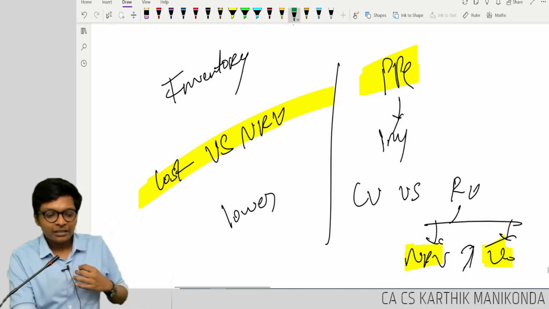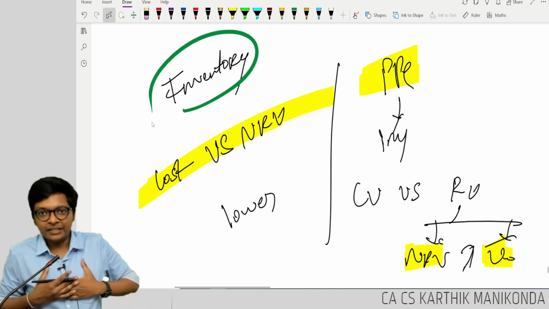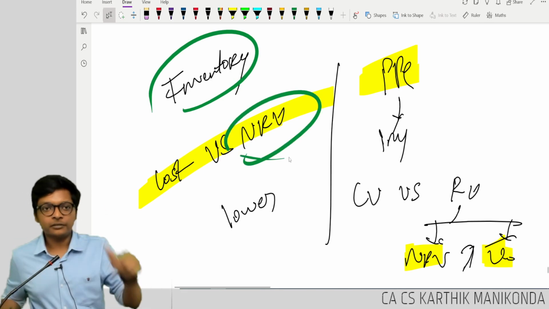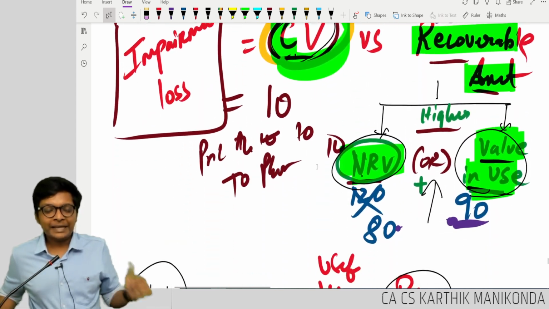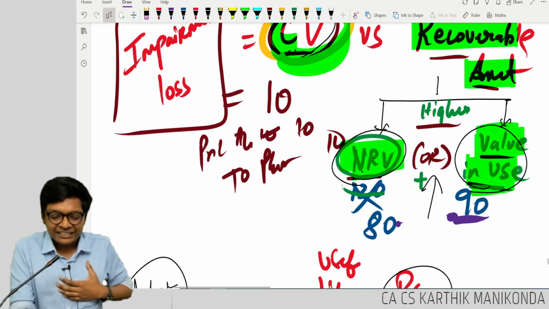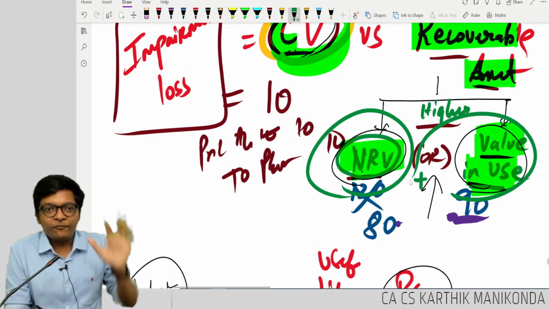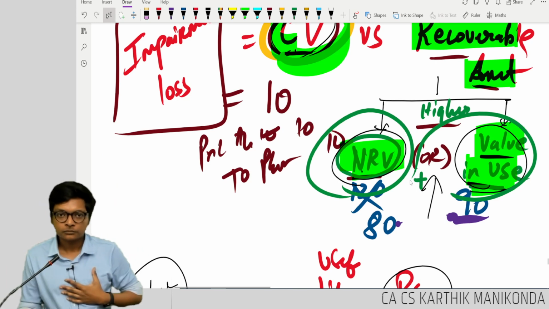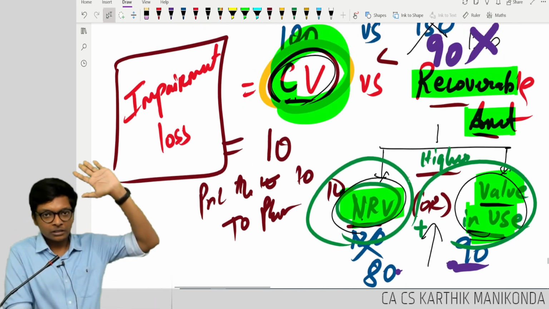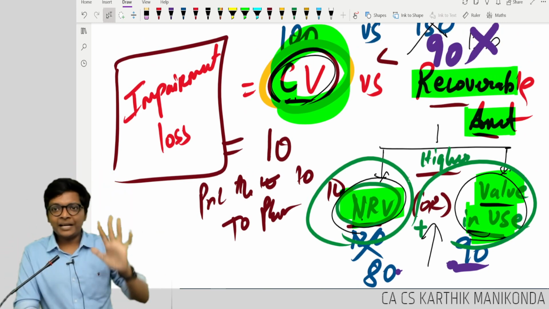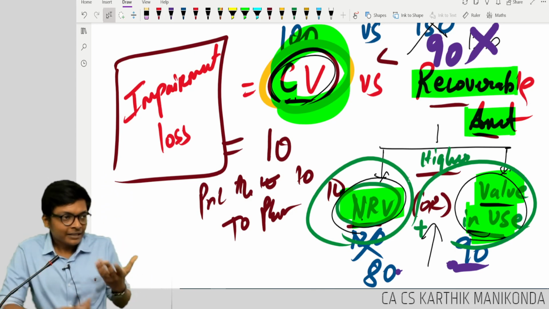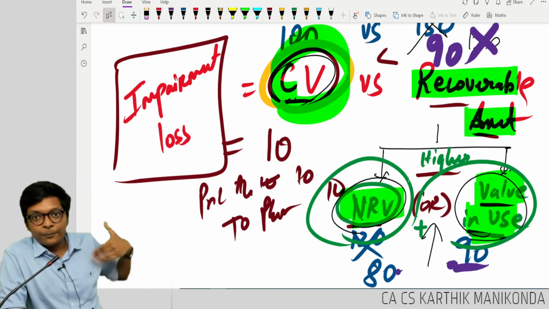Exactly. Beautiful answer. The intention of having inventory is to sell it immediately. If I sell immediately, NRV is the one. But for PPE, my intention is not to sell immediately. That's why I am comparing what I will get if I sell now versus what I will get if I keep it for 5 years or 10 years. Are you following? How many of you understood the logic of this equation? Perfect. For the exam, remember the logic and apply this equation, but the logic will help you with many things.